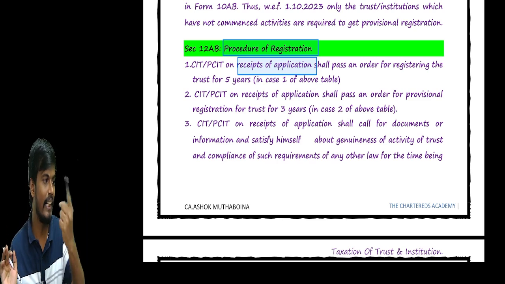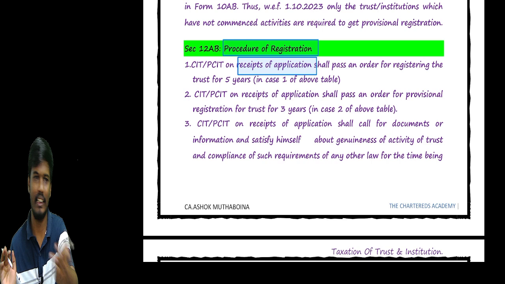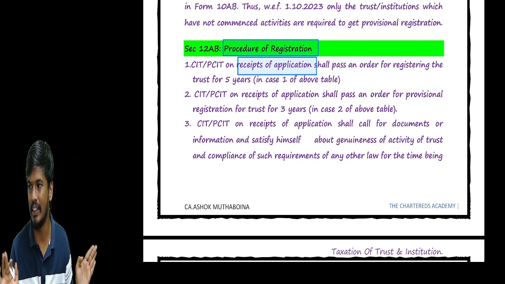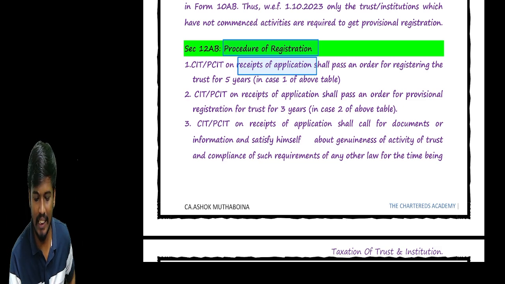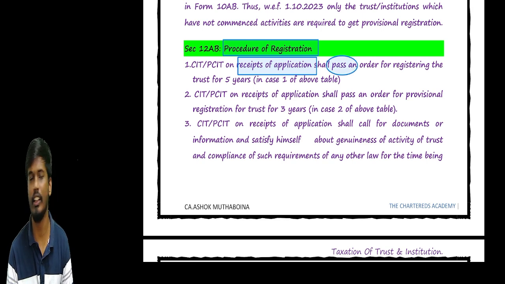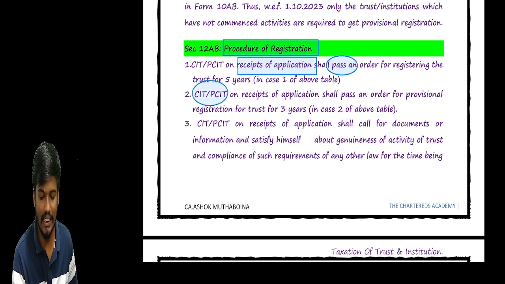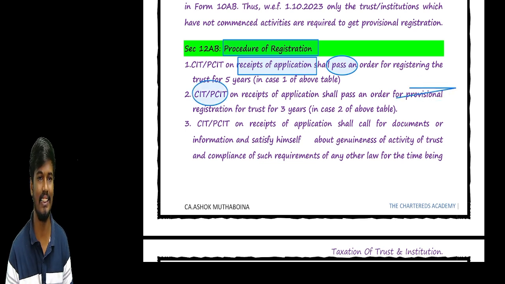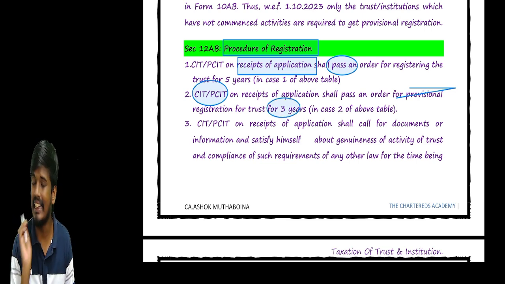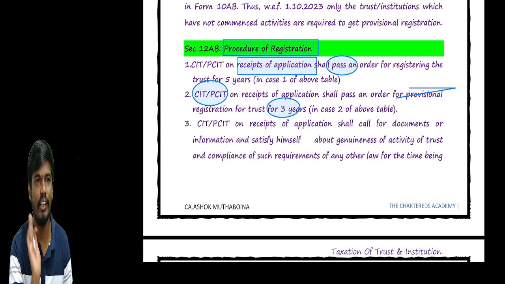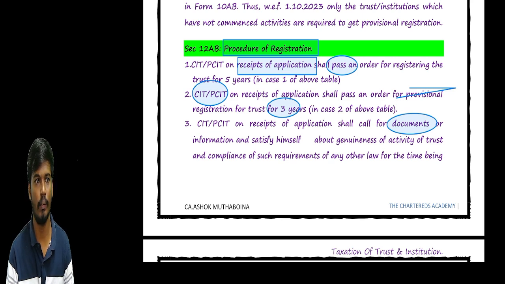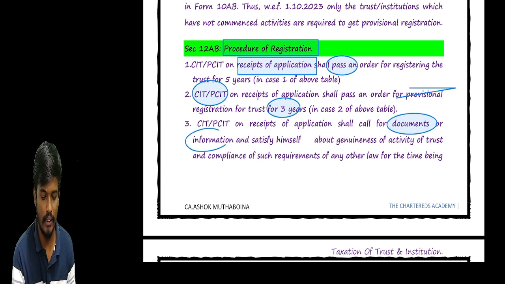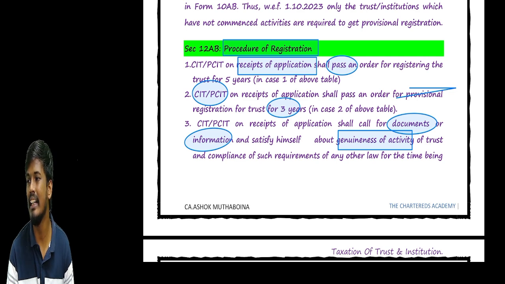In these two scenarios, granting a provisional registration and conversion from the old act to the new act, there is no fresh registration and no inquiries happen. In this scenario, the CIT, PCIT just pass an order without any inquiry, based on the receipt of the application, granting the provisional registration in these two scenarios. But in another case, the CIT or PCIT shall inquire. What do they need to inquire, sir? They call for the documents and information to satisfy themselves about the genuineness of the activity. Then only they pass the order on the application.